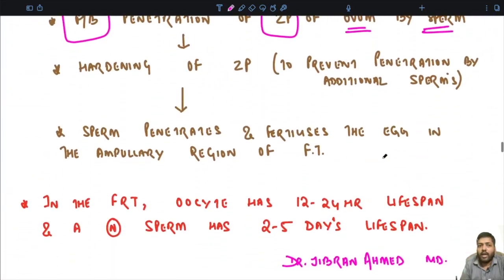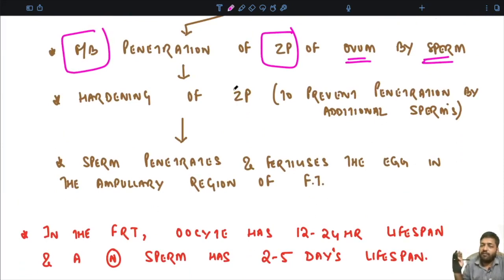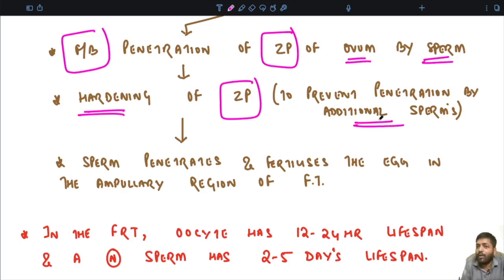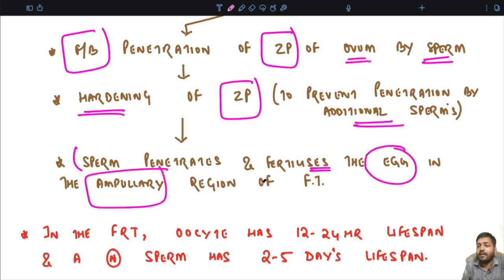After a sperm fertilizes a particular egg, once the zona pellucida has been penetrated by that sperm, it is followed by hardening of the zona pellucida to prevent penetration by any additional sperm. So no other sperm will enter. The sperm penetrates and fertilizes the egg in the ampullary region of the fallopian tube, which is the region where fertilization occurs.